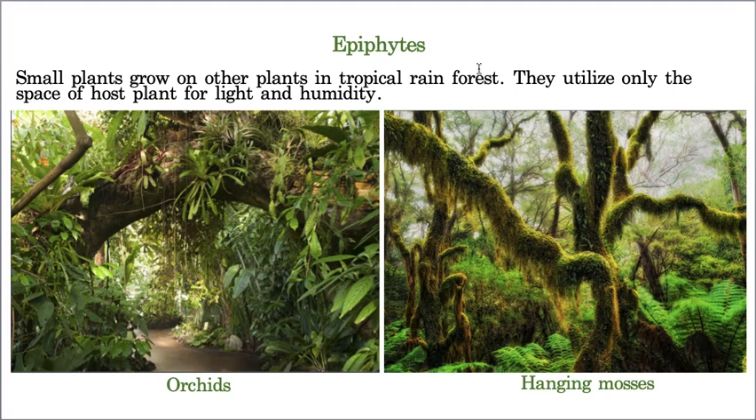Some plants live on another plant, and that is called an epiphyte. For this also, I brought one more example: orchids and hanging mosses. Orchids live upon some trees, and the tree is not getting any benefit, but the orchids are getting shelter. Hanging mosses also grow on the branches of some trees, and the trees don't get any benefit, but the mosses get some support and shelter. So this is how commensalism works.